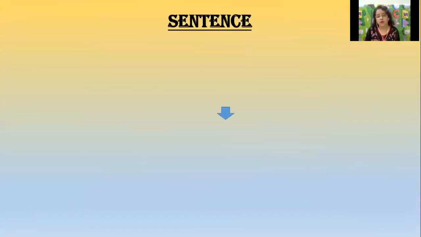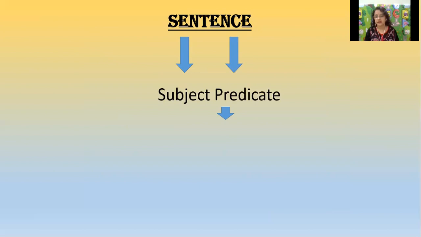Well, we all know what a sentence is. A sentence is a group of words. There are two parts of a sentence. First is the subject, second is the predicate. Then again, what is the subject? It's a noun or a pronoun. Then what is the predicate? In the earlier video, we told you that it has two parts, but actually it has three parts. Let's have a look.